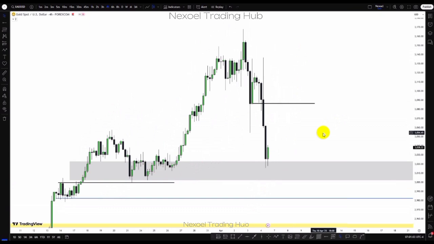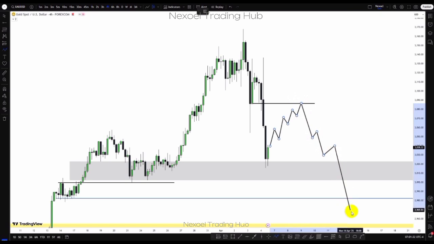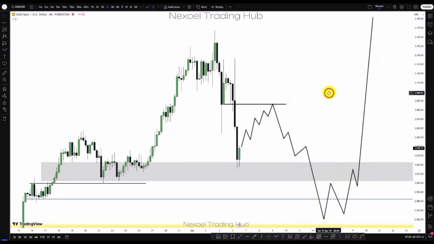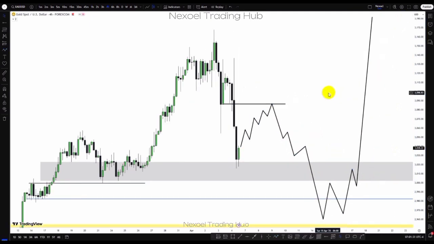So clearly now from the gold pair, what I'm trying to say is this: we could see price trade bullish, so we want to utilize the lower time frame, and we want to take our profits to this level here, then wait to see what happens here, because price may react here and give us bearish movements to the downside to take out the sell side liquidity, and then we have a bullish model to continue bullish to the upside. This is what I'm pointing out in gold.